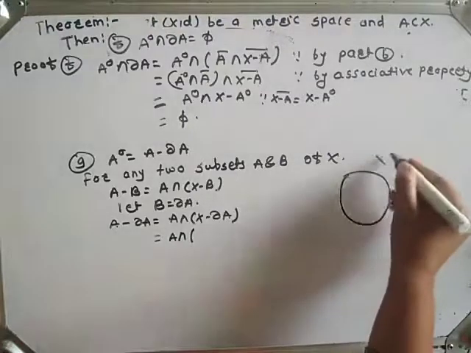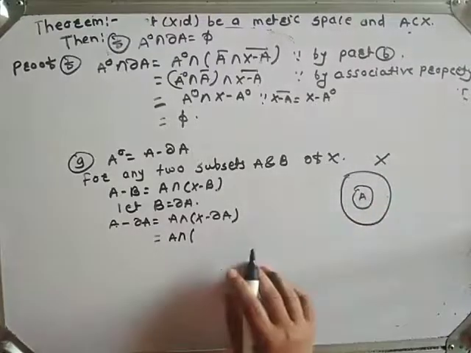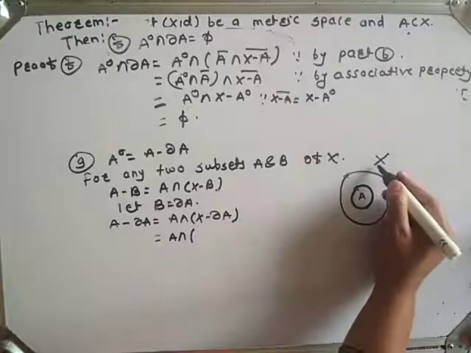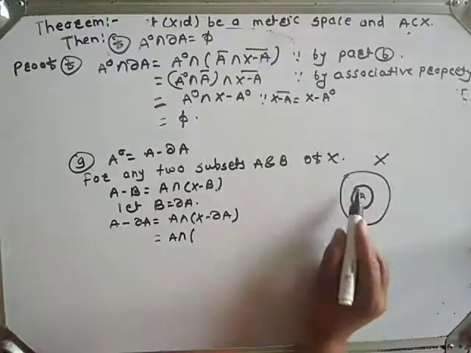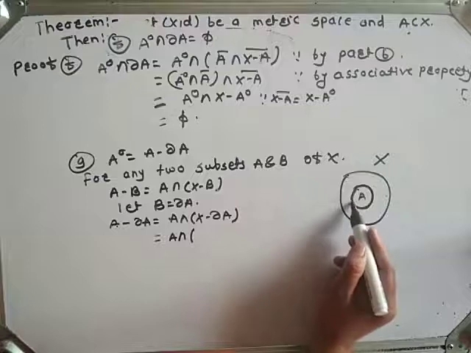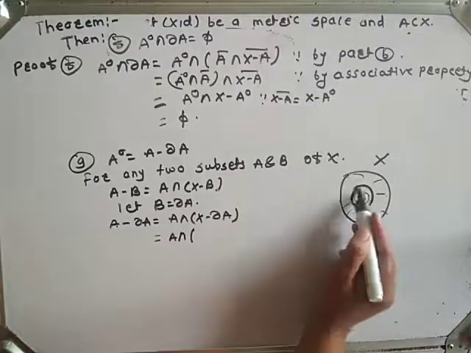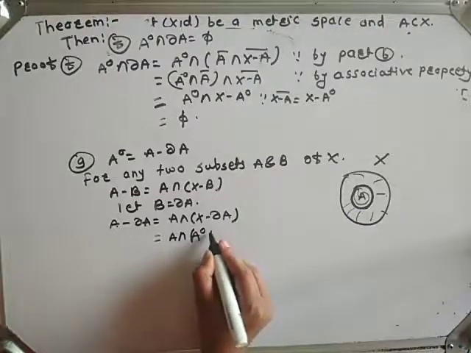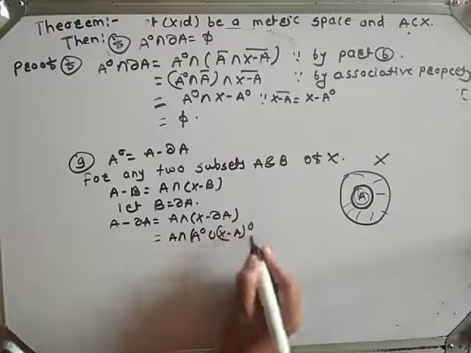Suppose this is a set X and this is your set A, which is a subset of X, and this is nothing but the boundary of A. We have to subtract boundary A from X, meaning the remaining region is this and this, and this is nothing but A interior union X minus A closure.